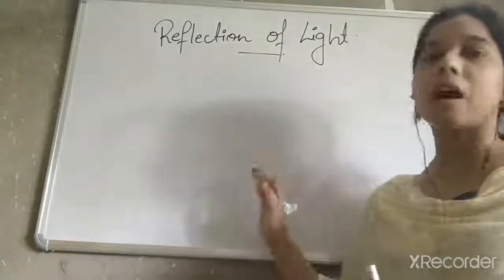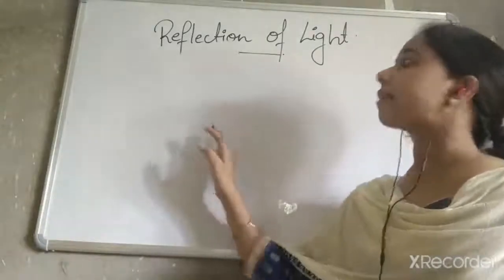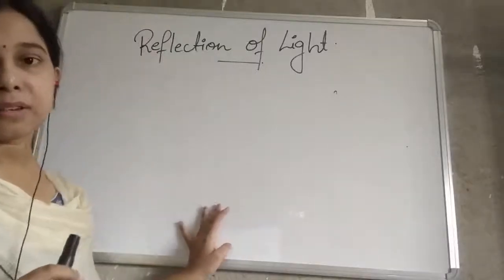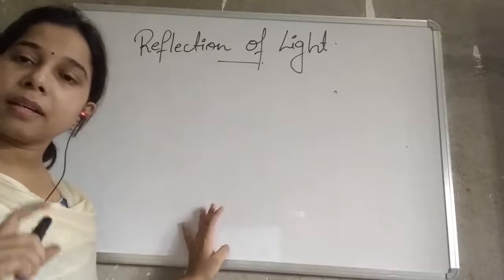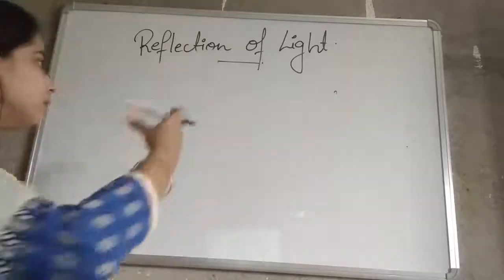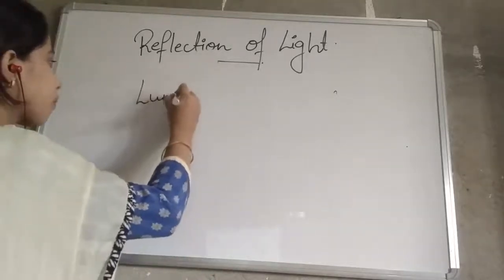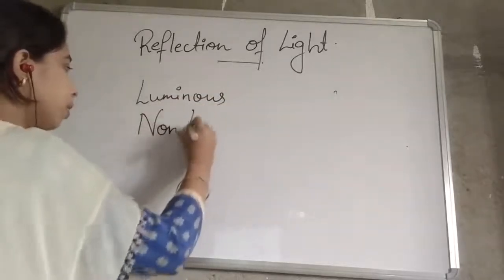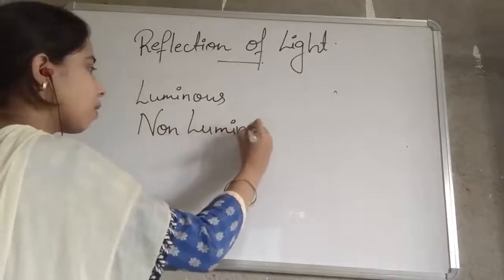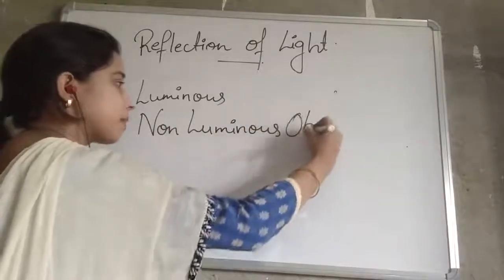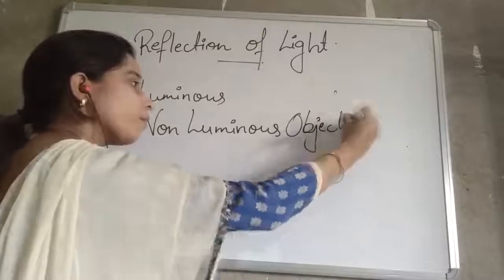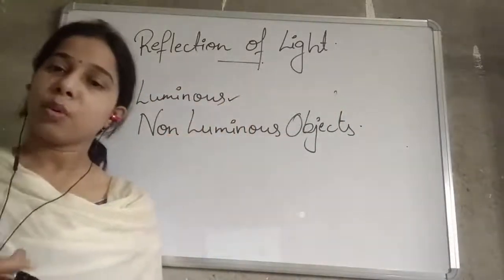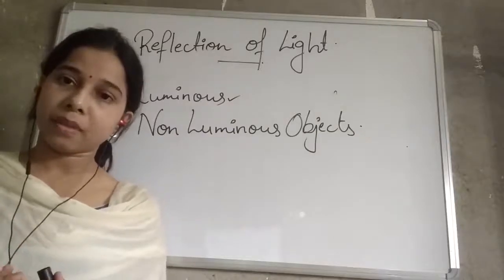Now today we will start with the new topic, and that is reflection of light. Before we go further and understand the reflection of light, student, we have studied two things, and that is the luminous and non-luminous objects. Right? Luminous object is that object which emits its own light, right?